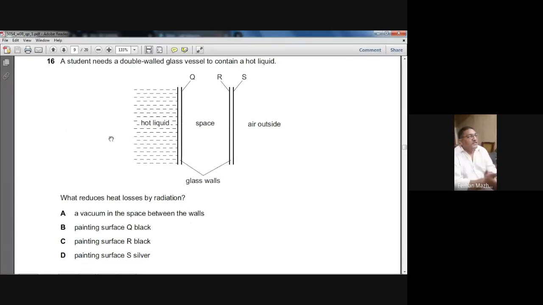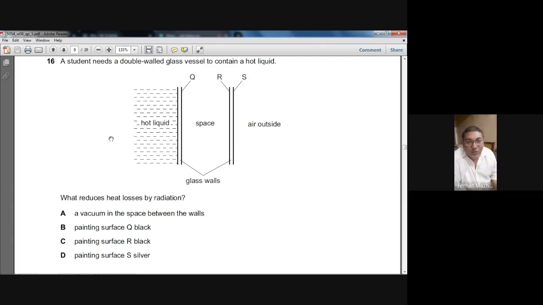My dear students, this is the winter 2008 paper and question 16 is the first MCQ on the topic of heat. A student needs a double-walled glass vessel to contain a hot liquid. What reduces heat losses by radiation?